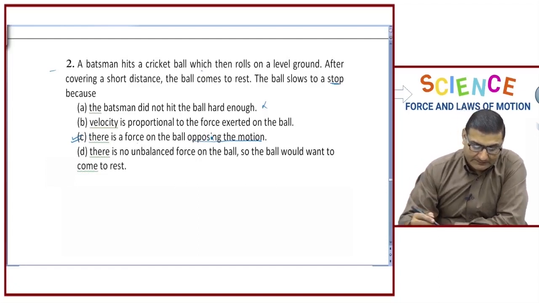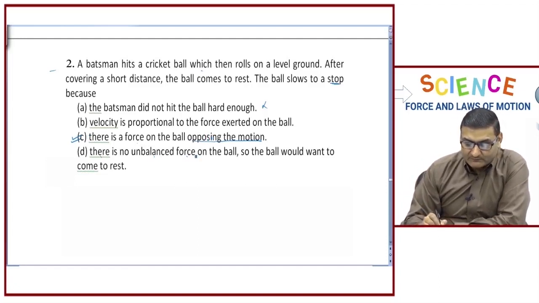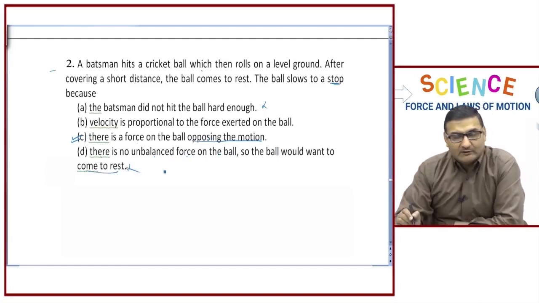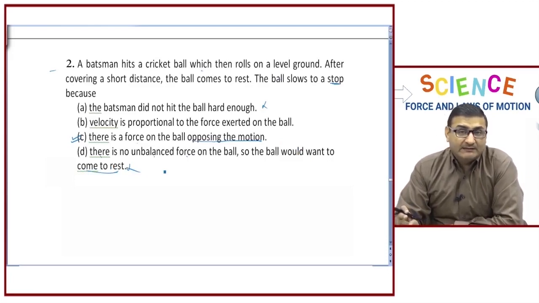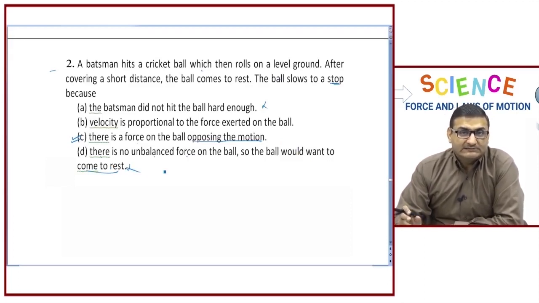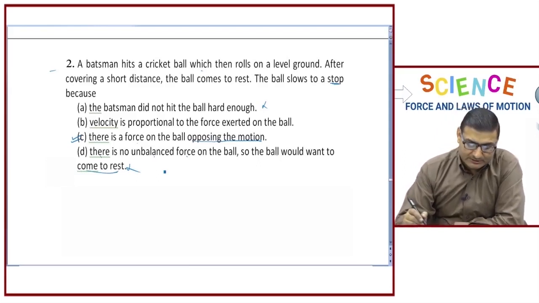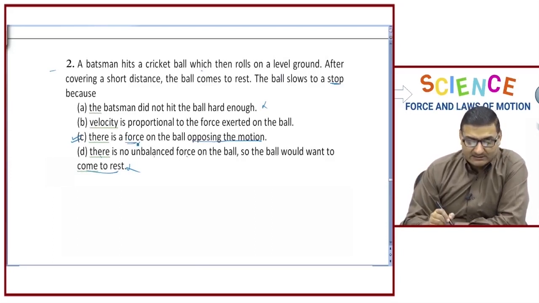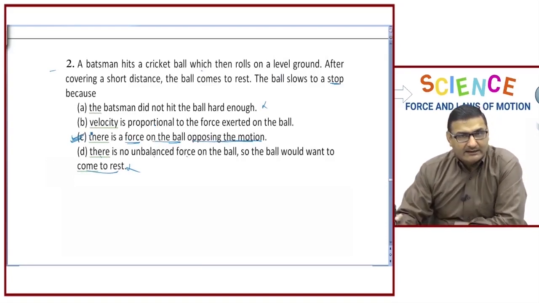Let us read the fourth part also. There is no unbalanced force on the ball, so the ball would want to come to rest. No, of course, it is not the right option, because if there is no external unbalanced force, then the ball is going to continue rolling forever. It is the net unbalanced force only which is going to change the velocity of the ball. So, the right answer to this question is there is a frictional force on the ball opposing the motion. This is my correct answer.